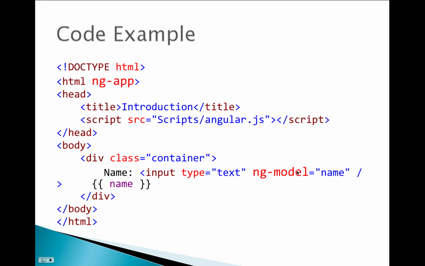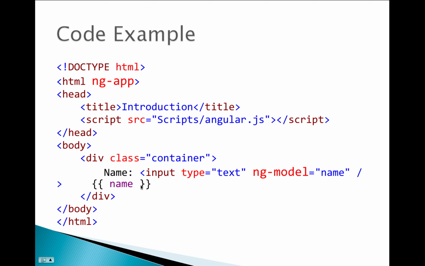So now the question is, what is ng-model? The ng-model is a directive that is binding the value of the HTML controls like input, select, textarea to the application data. In the current example, that ng-model directive binds the value of the input field to the application data. So within the double curly braces, we can write any Angular expression, you can find that Angular expression here. In our case, this is the name of the input field. This is the name, and we are printing the value here.